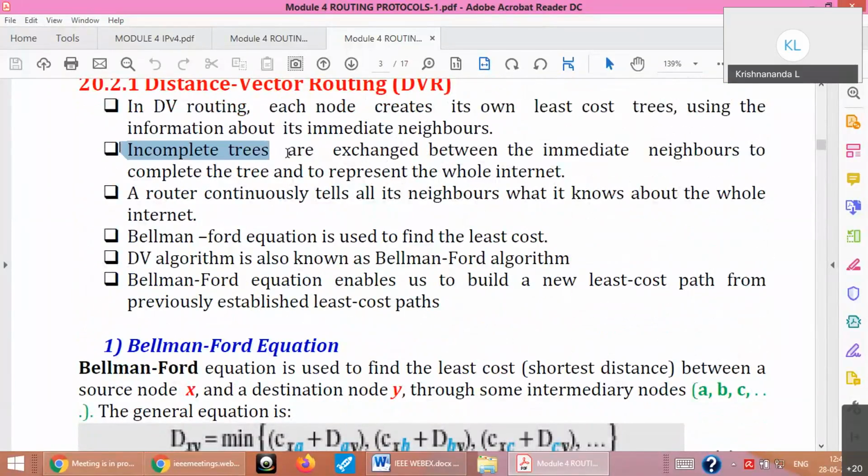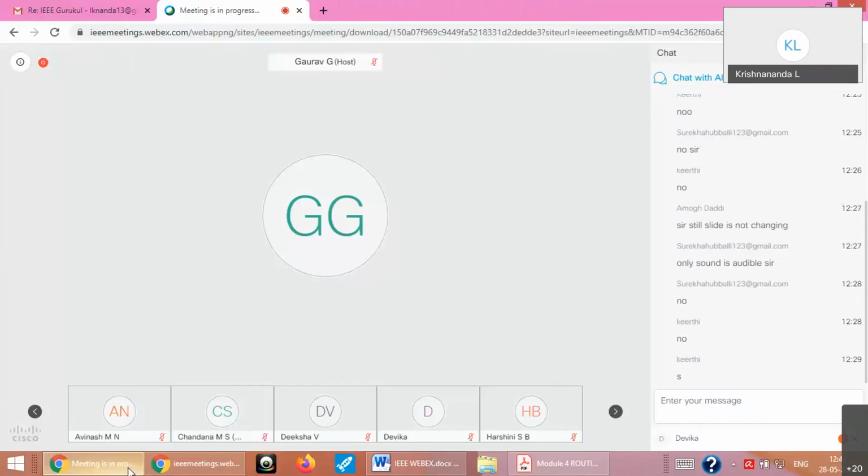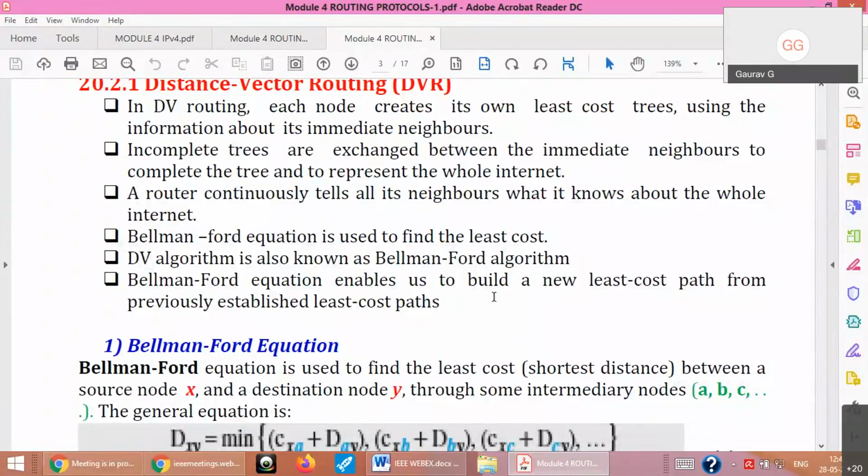So incomplete trees are exchanged. Sorry. Sorry, anything? No, sir, you can continue, sir. Okay. Visible, right? Yeah, thank you.